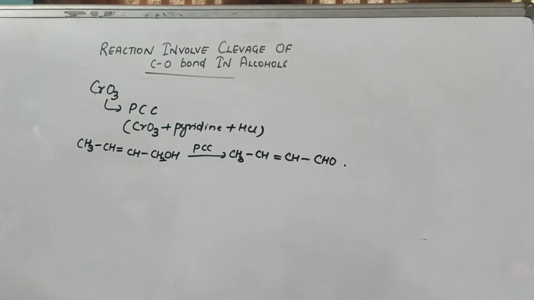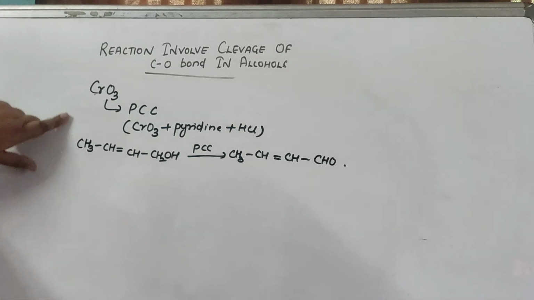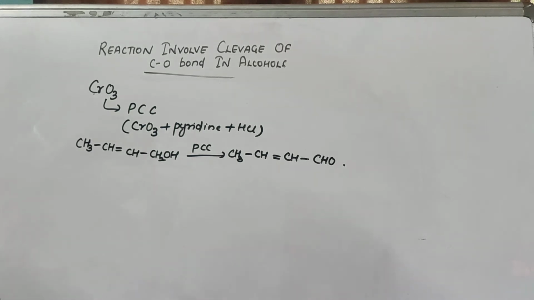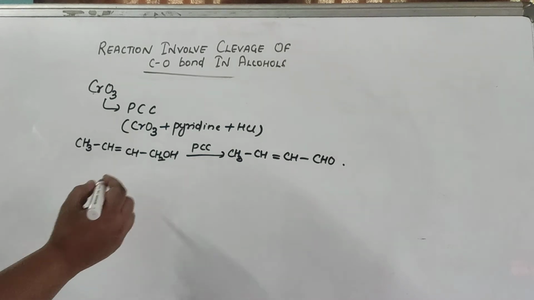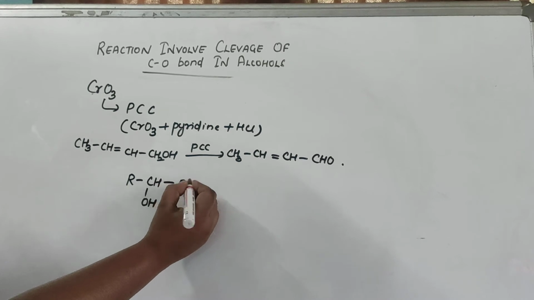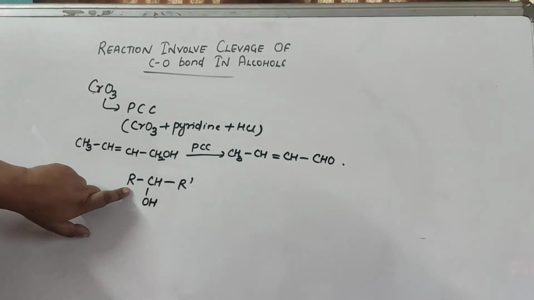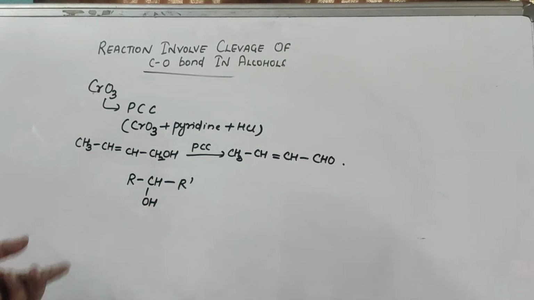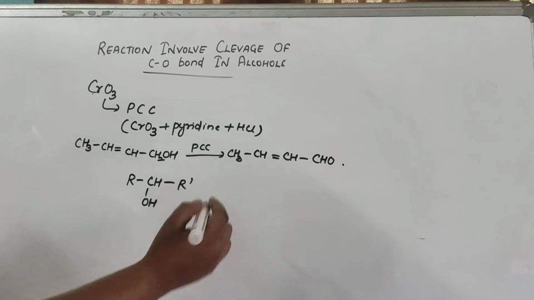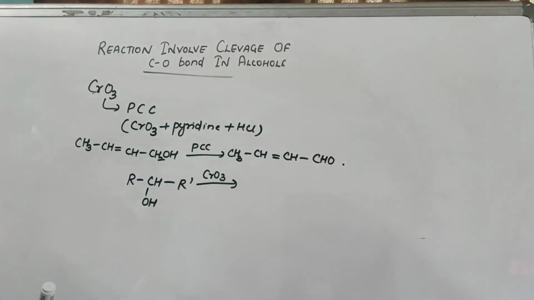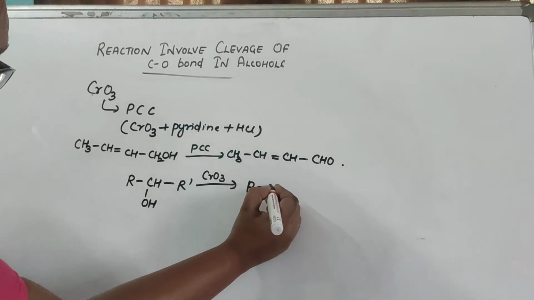Now, till now we were seeing the reactions with the primary alcohol. You can have the reactions with secondary alcohols also. As given in your book, they have taken a secondary alcohol, RCHOH with another alkyl group. They have taken one alkyl group R and another alkyl group R dash. Since the OH is on the second position, it is a secondary alcohol. When a secondary alcohol is treated with the same CrO3, the same chromium anhydride, you are getting a ketone.